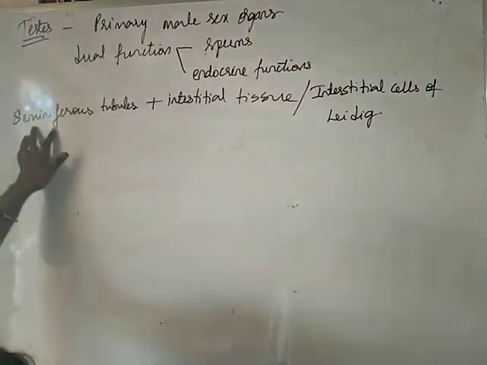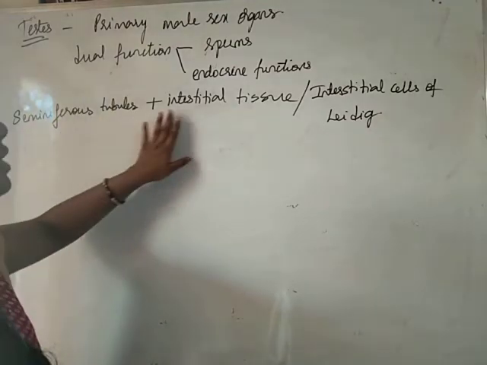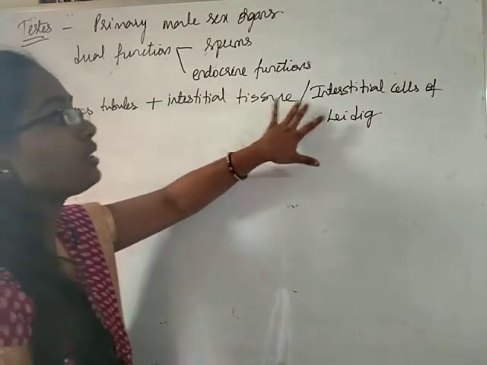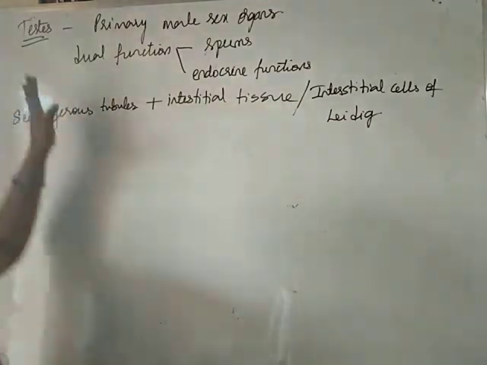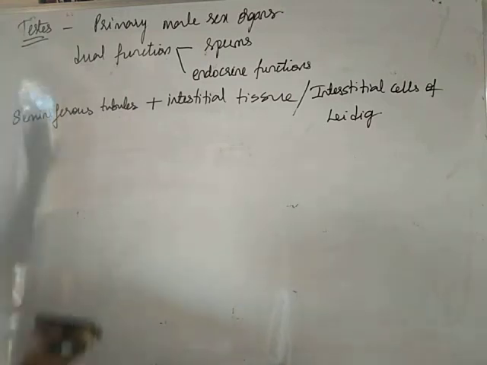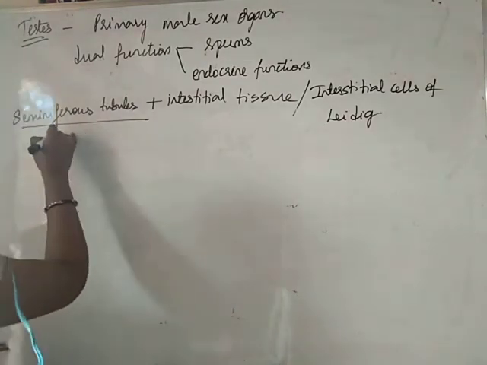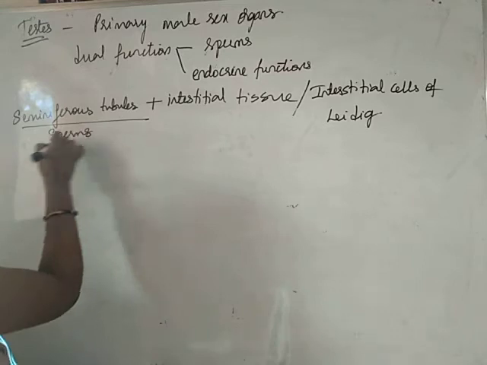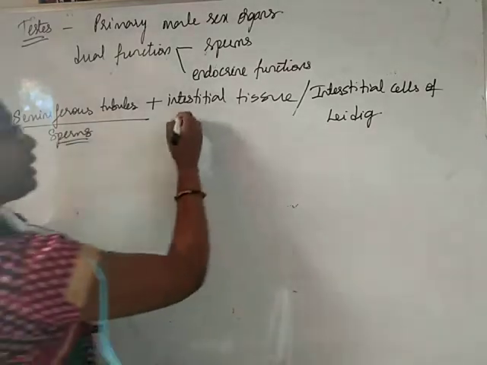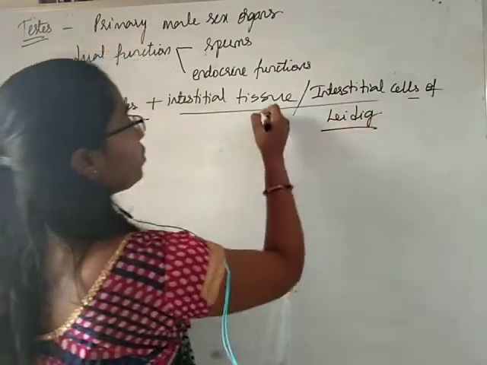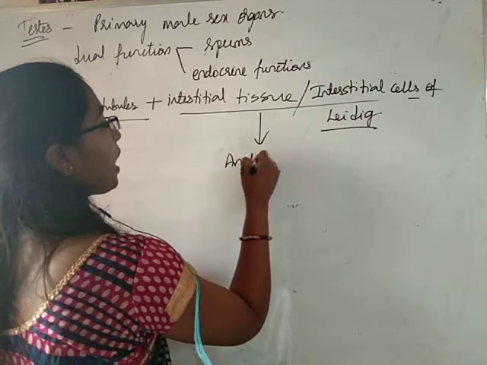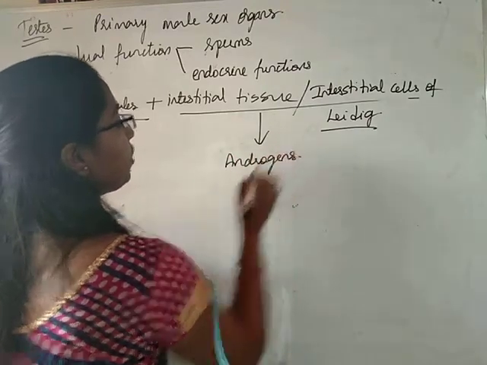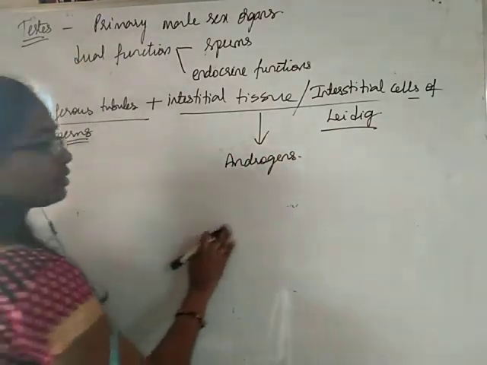So, seminiferous tubules and interstitial cells of Leydig are present in the testis. The seminiferous tubules produce the sperms, whereas the interstitial cells of Leydig produce androgens.